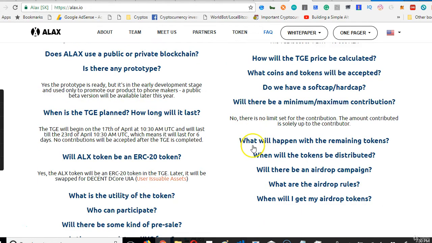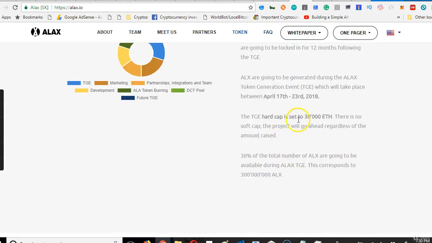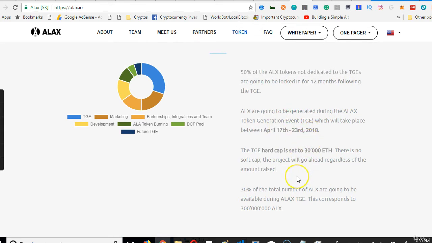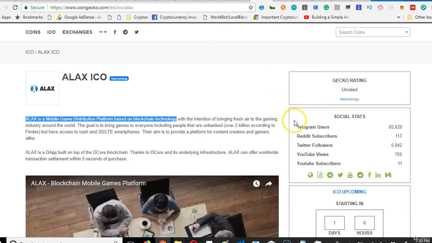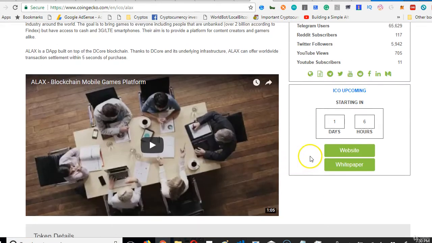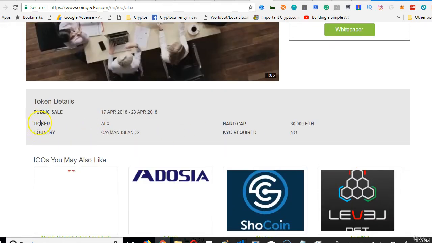I'm looking around to see if there are any other dates they stated. So let's look here. They said 17th to 23rd. Obviously they have not mentioned the full date, so we're just going to take them at their word. 23rd of April. So ICO end date is 04/23/2018. But where they were listed here, they mention end date, public sale. So this is a public sale, and I think it's just a 6-day public sale.